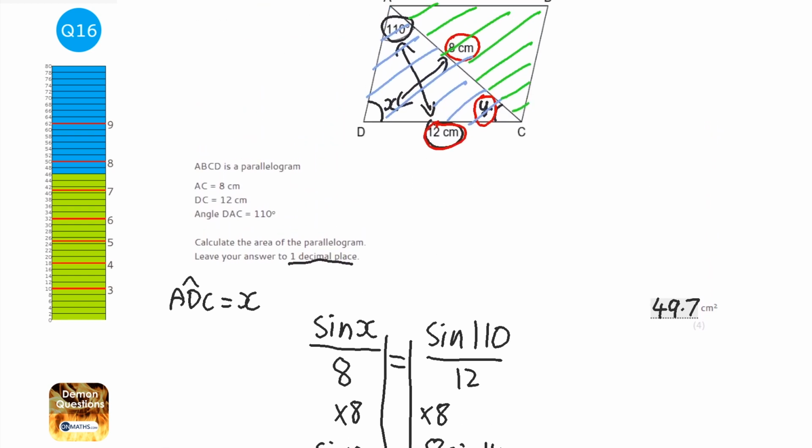Now, that's why you must show your working out, because if you got say 50 rounded to the nearest decimal place, or 49.8 or something, then if you can show your working out, if you can show that you've done all of the steps and the reason why you got slightly off was because you rounded some of your working out, you might get full marks, but you would get at least all but 1 mark for the question.